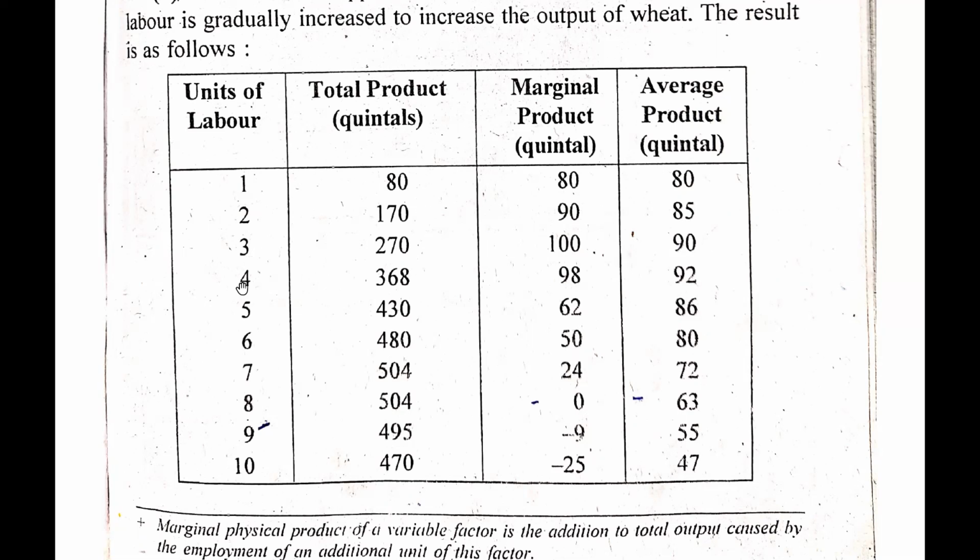But when I increase from 3 to 4 employees, I have increased my production from 270 to 368. So guys, here I have increased only 98 units. From 2 to 3, I was adding 100 units, but when I increased from 3 to 4 employees, I was able to produce 368 units. So my total production is increasing, but with that my marginal production starts decreasing. Then when I add more and more employees, or we can say more and more labors to it, finally my total production will decrease, and the marginal product will also go into the negative.